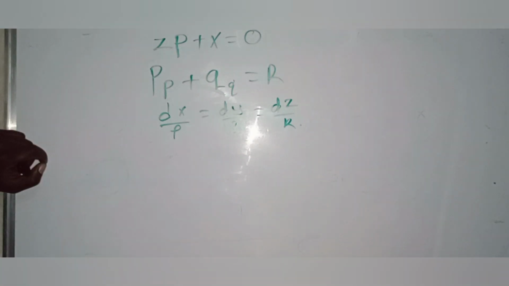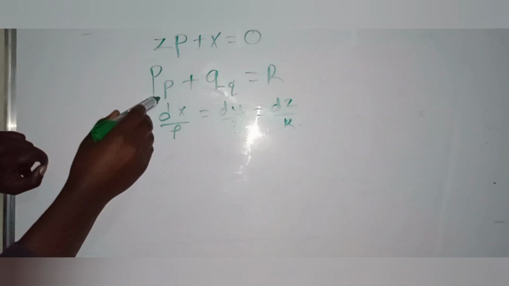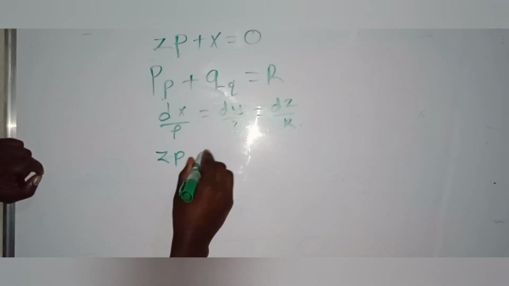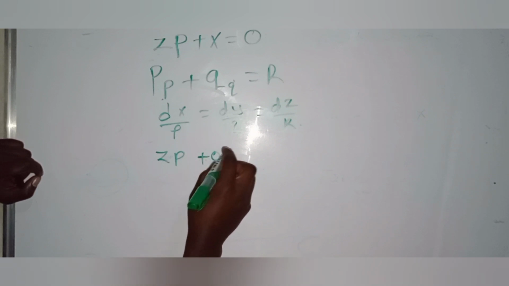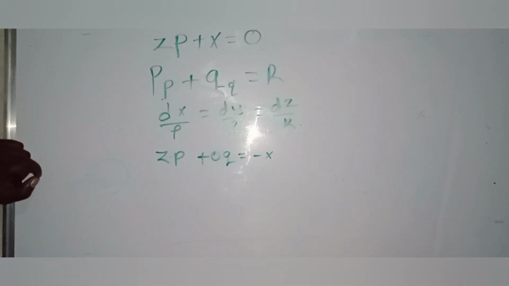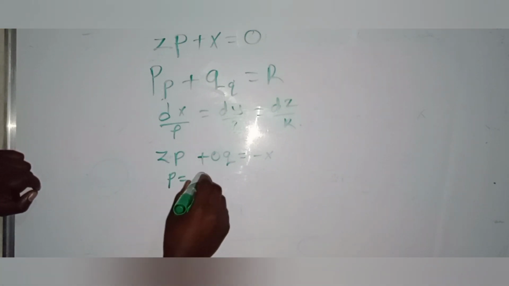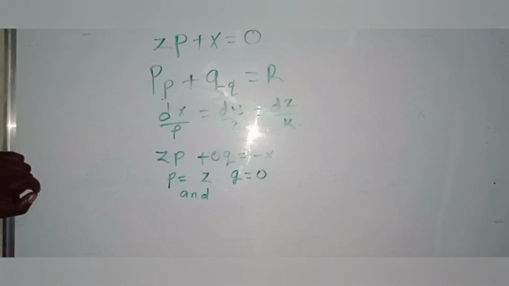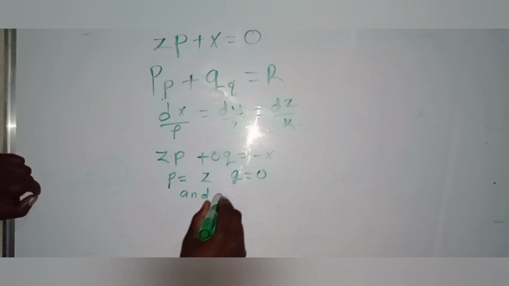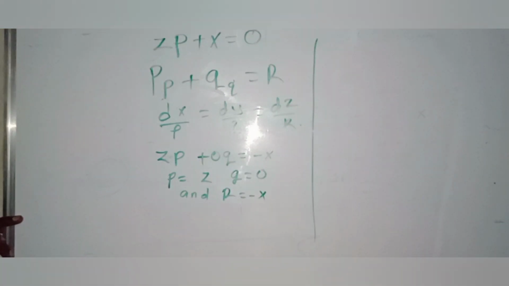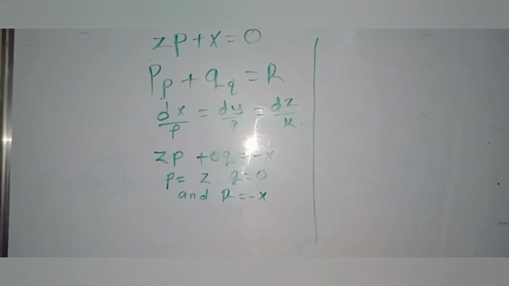So from the given equation, you can write it in this form: zp plus 0q is equal to minus x. You identify P, Q, and R. Your P is equal to z, Q is equal to 0, and R is equal to minus x.